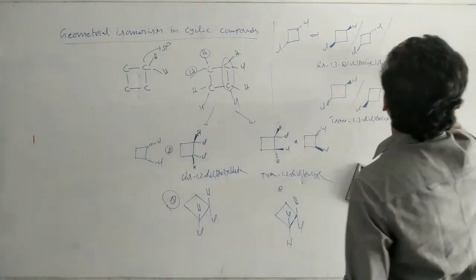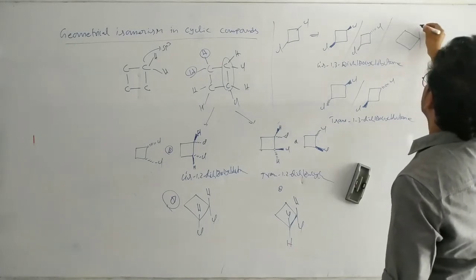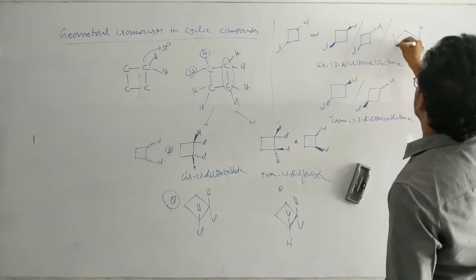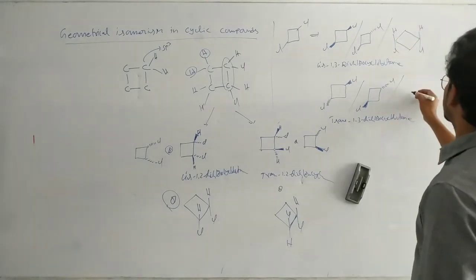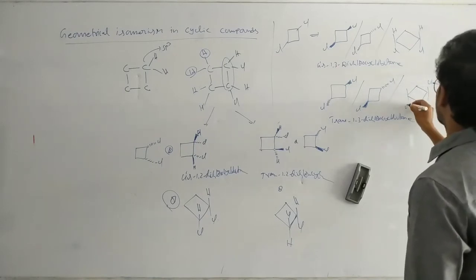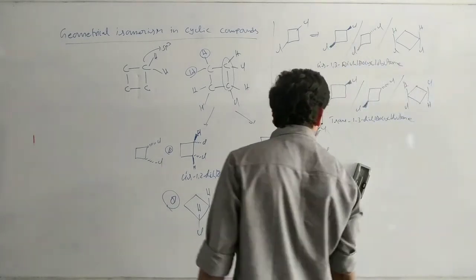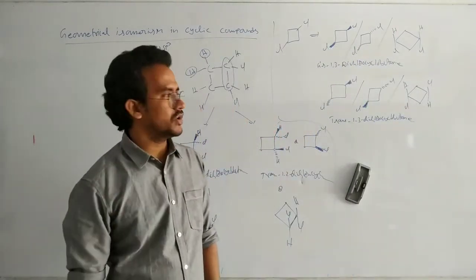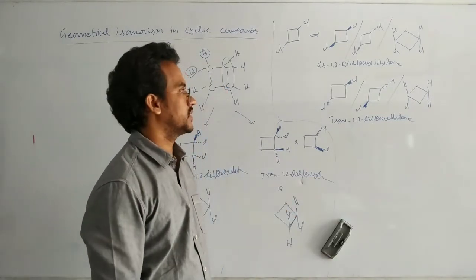Okay. Now here it can be represented like this in a 2D fashion. Here hydrogen, chlorine, cis. Or this one also we can represent like this. Chlorine, chlorine, hydrogen, trans. Okay, geometric isomerism in cycloalkanes. About this C bond C, single bond. Okay.